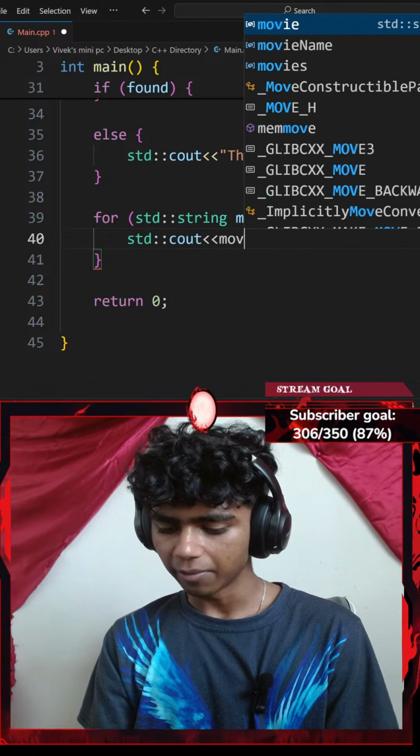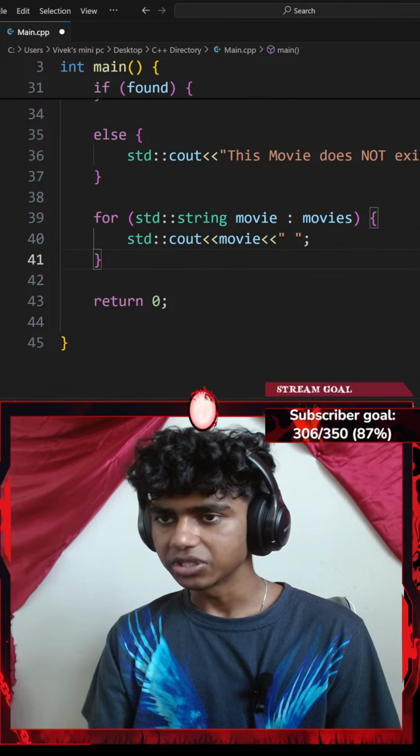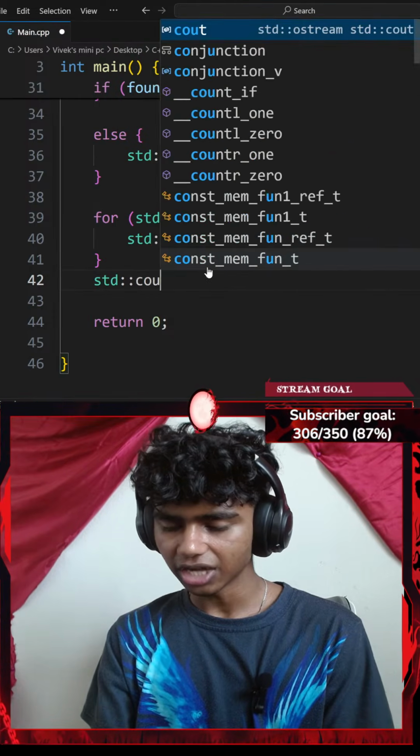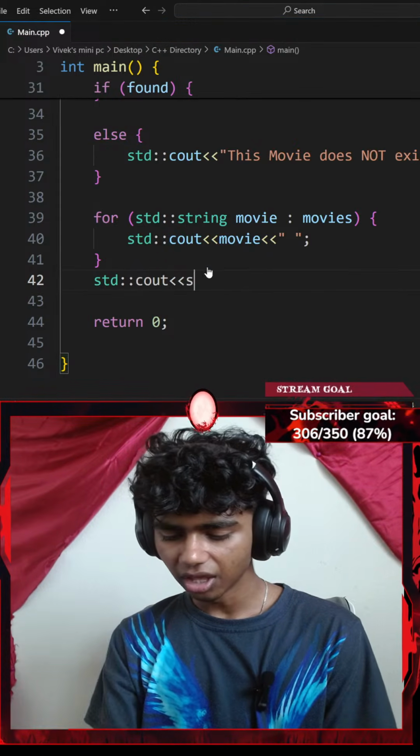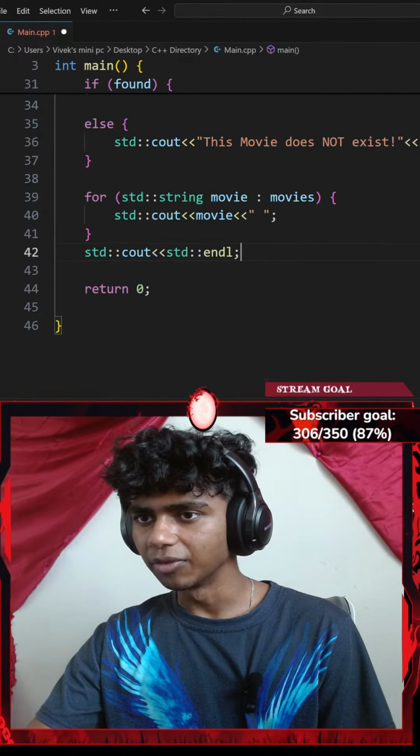I want to print my movie. So movie, that is going to be separated by an empty space. Outside my for loop, let me go with a standard console output with an insertion operator of a standard end line, ending with a semicolon.